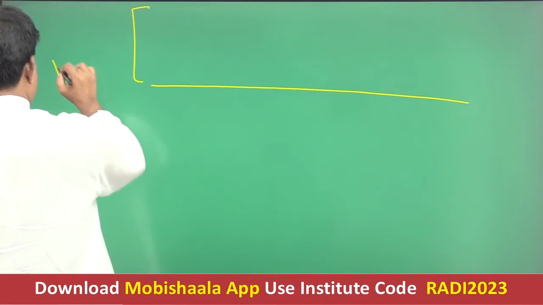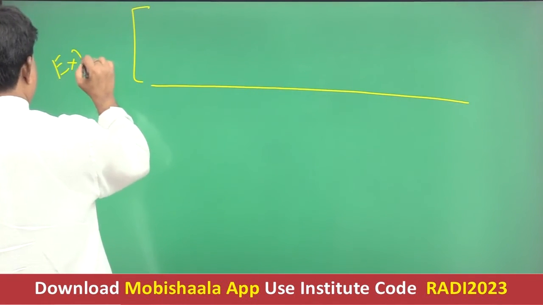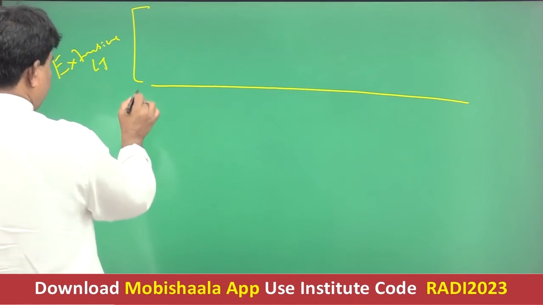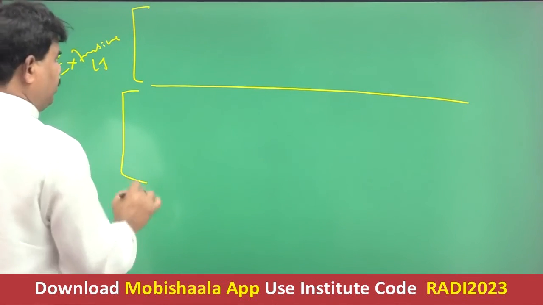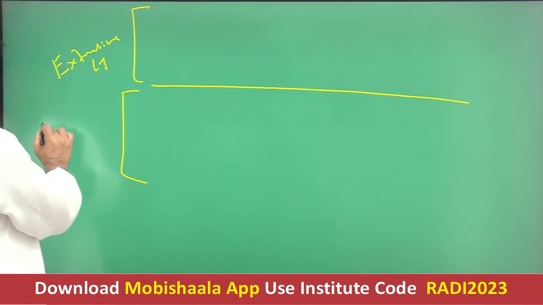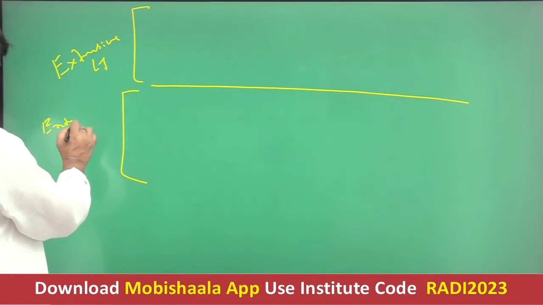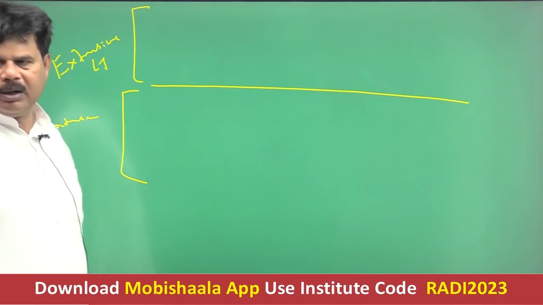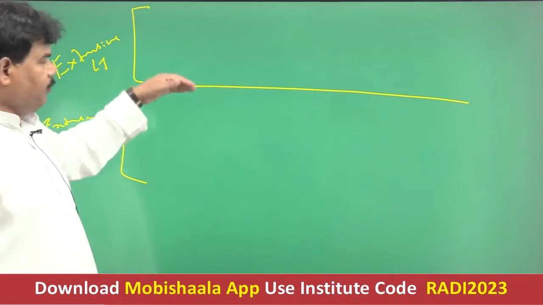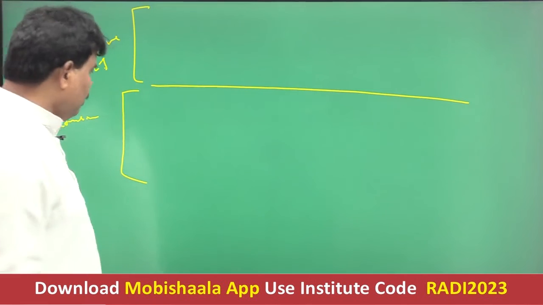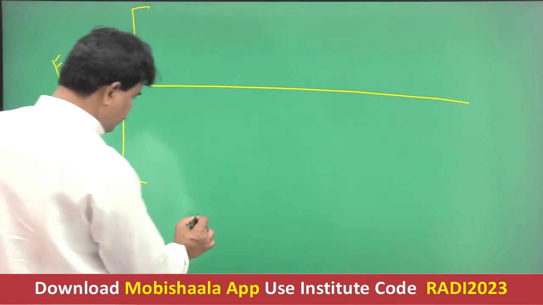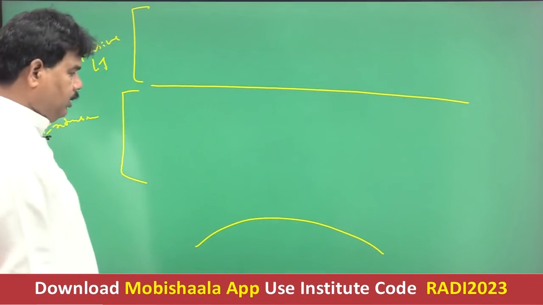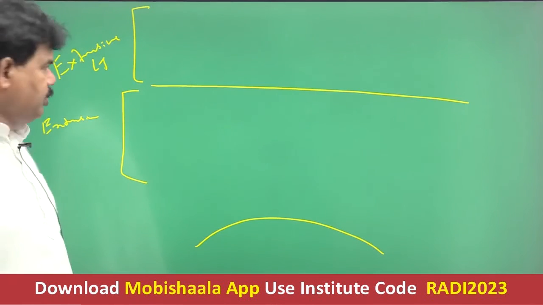This is referred to as extrusive landform. Okay, and certain landforms are found in the interior part of the Earth. They are referred to as intrusive landforms. Right? Intrusive landforms are found in the interior part of the Earth. Extrusive landforms are found in the upper part of the Earth. Right? So you see in intrusive landforms, the largest landform is the batholith. Okay, the batholith is the largest example of intrusive landform.